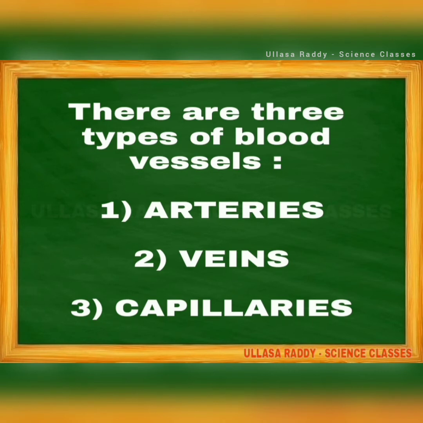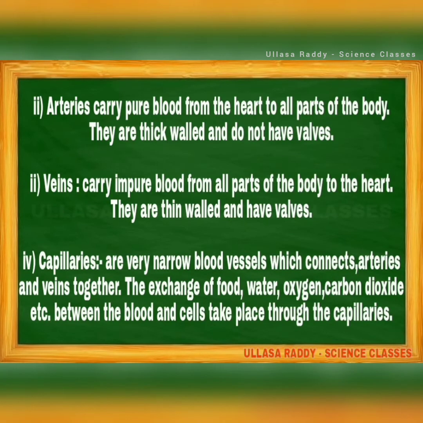There are three types of blood vessels: arteries, veins, and capillaries. From these vessels, the blood will flow. Arteries carry blood away from the heart, and veins carry blood into the heart. Capillaries help in transporting blood into and away from the cells. So the three types of blood vessels are arteries, veins, and capillaries.